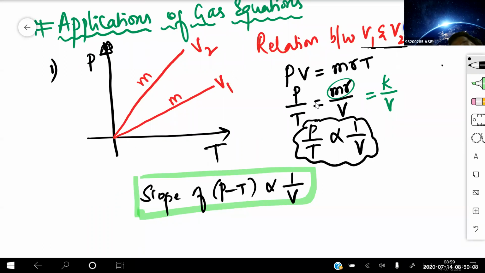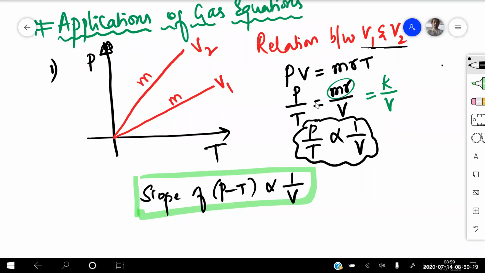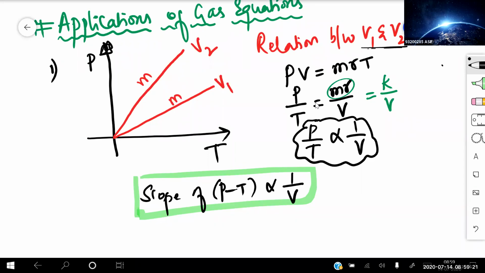See, the slope of your PT graph is inversely proportional to the volume. The lesser the volume, the slope of the PT graph will be the maxima. Now the slope of this P-T graph is right now maxima. That means the volume will become less.